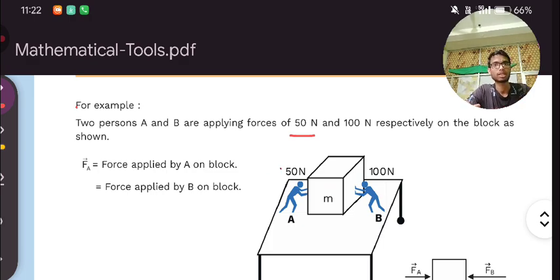Of course, in this direction, because this person is applying more force. So the box will move with 50 Newton, not with 100 Newton, because a just opposite 50 Newton force is being applied in the opposite direction. That's why this 50 Newton will be subtracted from this 100 Newton. So this box will move with 50 Newton.